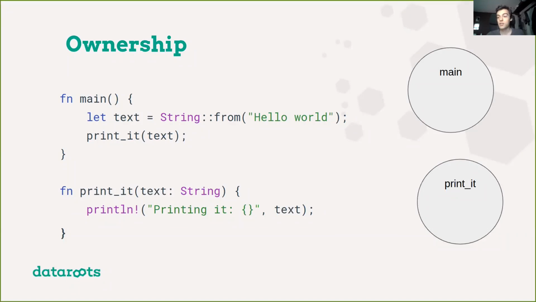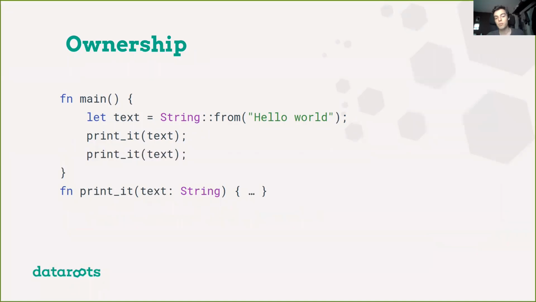Okay, so this is intuitively how it works. Now imagine we wanted to do something like this. This is the exact same, except that we are calling printed twice. We just want to print it twice. What will happen here? Well, I just mentioned that when the printed function ends, we are removing the text data. This can be an issue, because the moment we do the second printed call, we are referring to data that has already been removed.